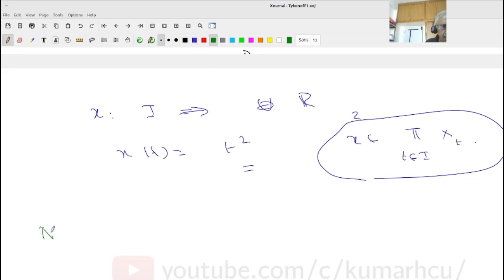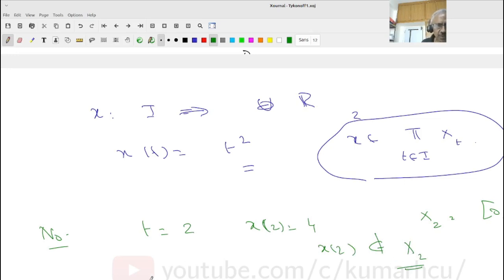The answer is no. Because for example, when I take t equal to 2, what is x at 2? That is 4, but what is my X2? X2 is [0, 2], right? Therefore x at 2 does not lie in X2. Therefore my x is not an element of the product of Xt, t in I. Okay, pause, review, proceed.